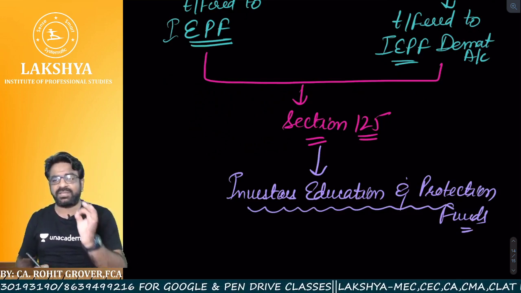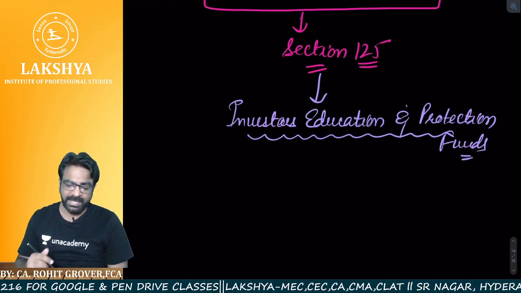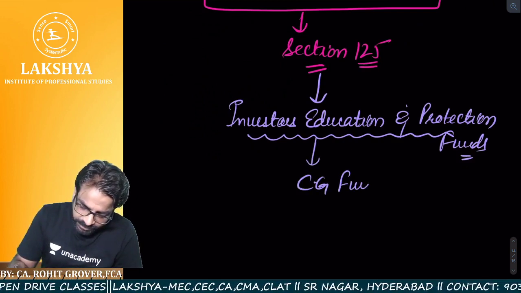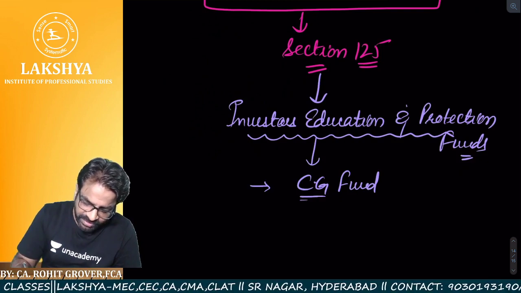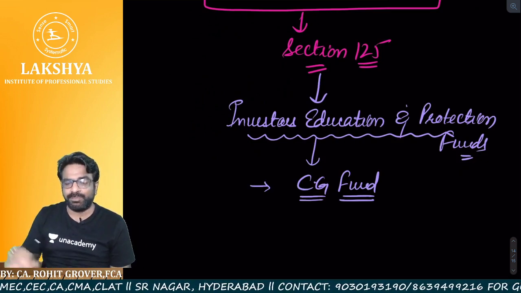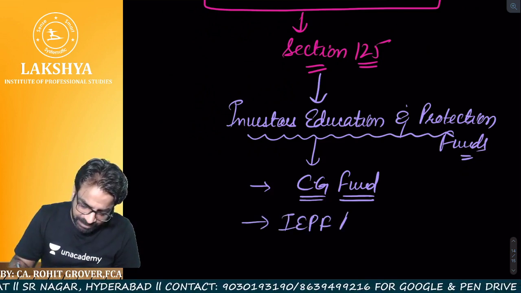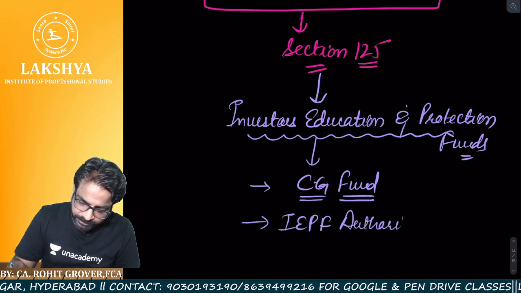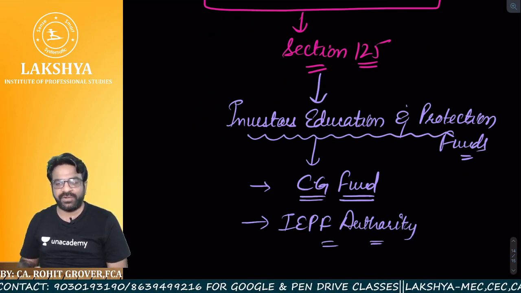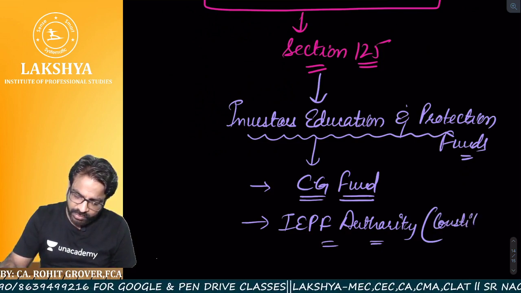Now see, this is a central government fund, point number 1. To regulate and manage this fund, there is one authority known as the IEPF Authority. What is the name of the authority? Investors Education and Protection Fund Authority, and this authority is constituted by whom?